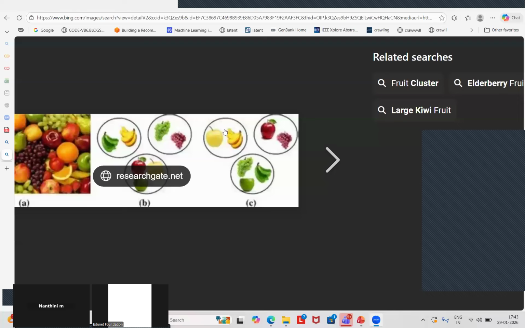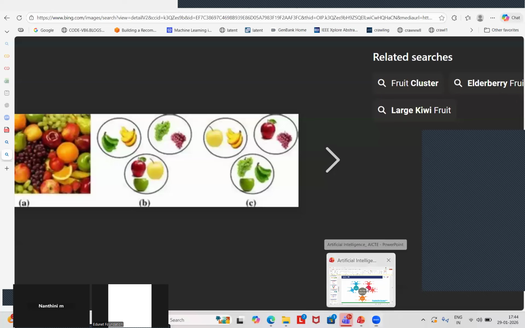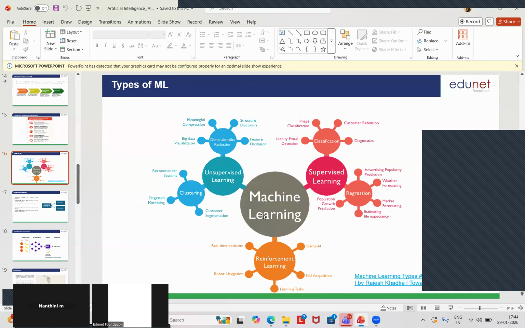So what is the name of this folder? So in the future, for new data points, it will automatically add that particular person's pictures into that folder. Okay, so this is how clustering, unsupervised learning works. Is it clear? Any queries?